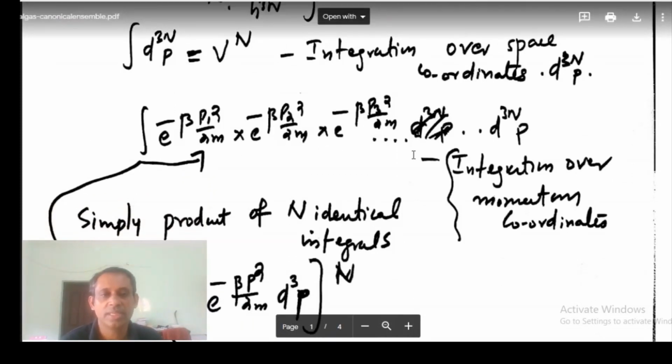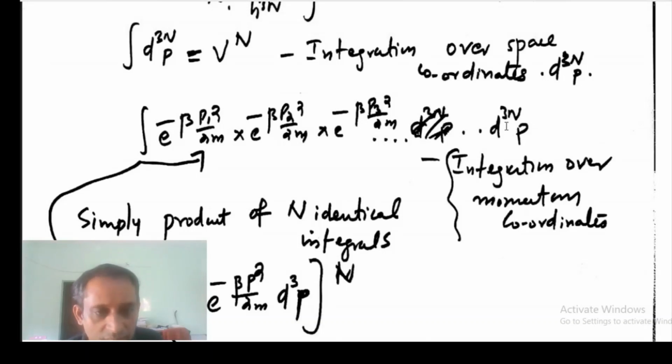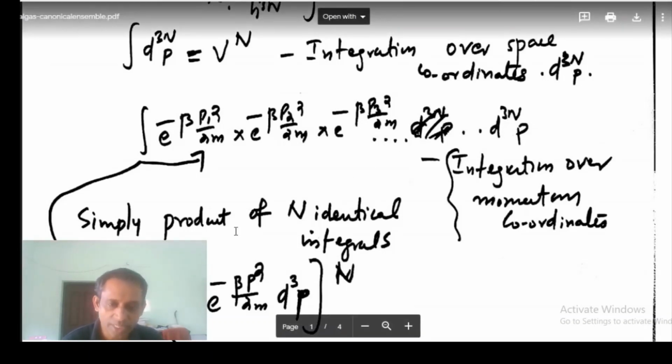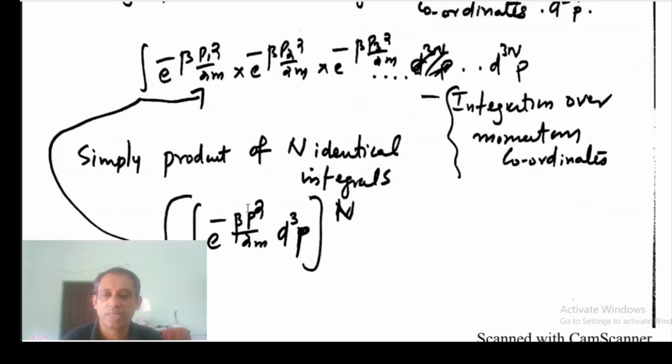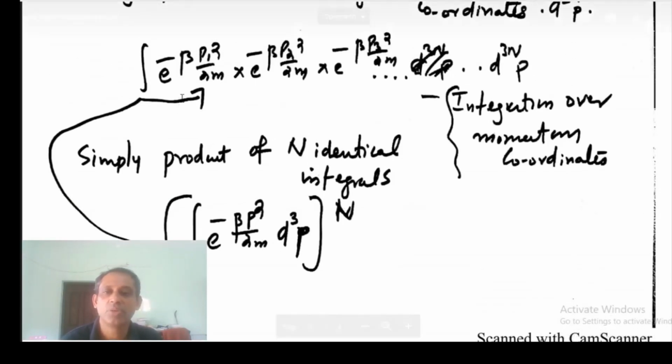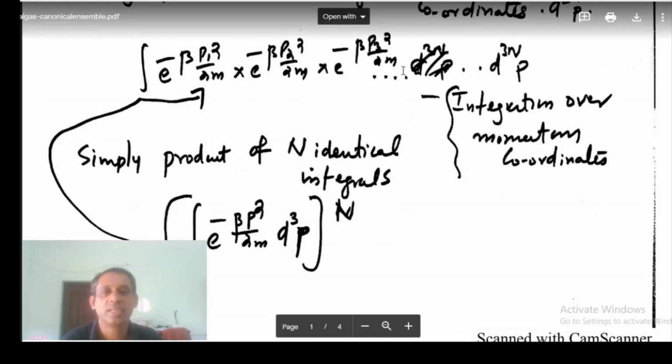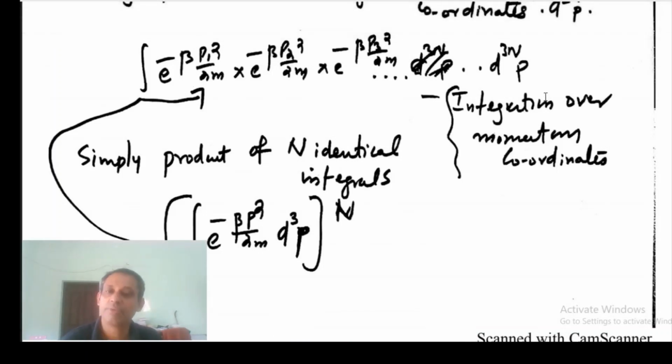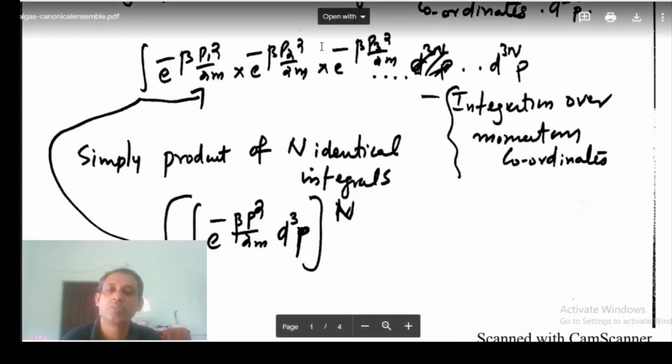This is the integration over 3N coordinates, that is the integral of e to the power minus beta p squared by 2m d cube p, to the power N, because all these terms are identical: e to the power minus beta p1 squared by 2m d cube p1, e to the power minus beta p2 squared by 2m d cube p2.